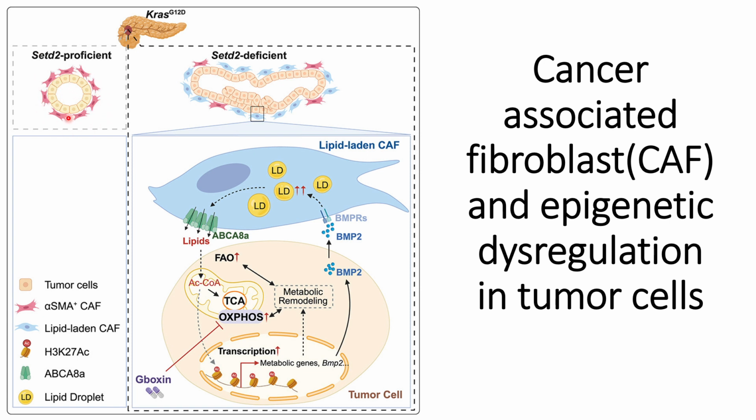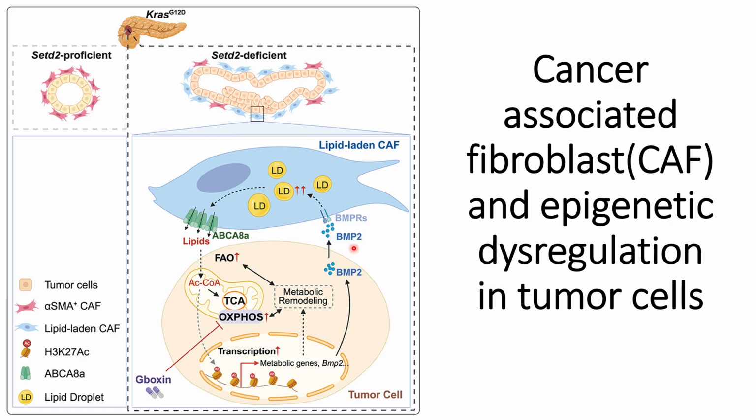So pancreatic cells will be able to behave normally in the ACTD2 proficient cells. However, when a mutation occurs, most commonly the KRAS G12D mutation in pancreatic cancer cells, it will cause epigenetic changes in a way that the pancreatic cancer cells will lack these ACTD2 formations, and once they lack the ACTD2 formations, they will secrete some cytokines such as